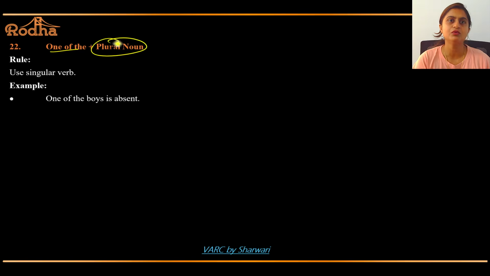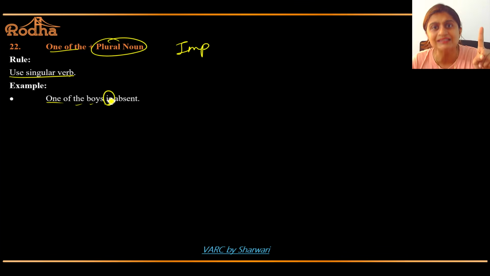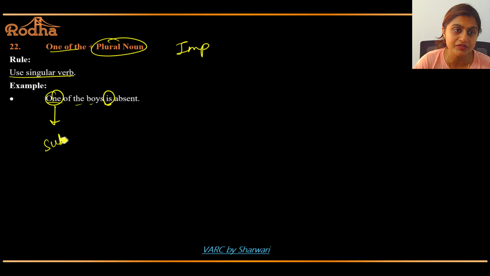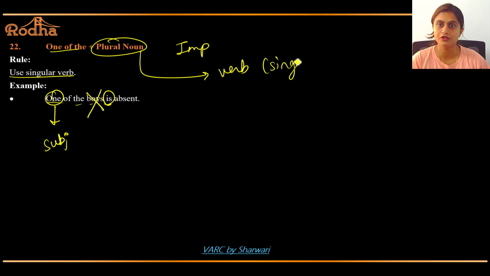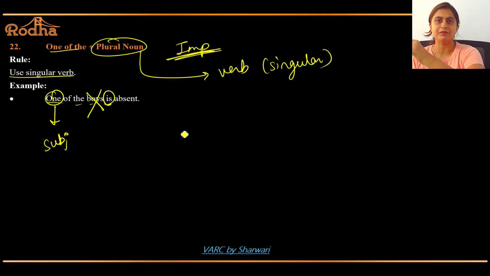One of the plus plural noun. It's a very important rule. Very small but important. Use singular verb. One of the boys is. Because your subject is one, not boys. This is the subject, not this. So is. Got it? One of the plus plural, the verb is singular. One of the boys is absent. What we say is boys is plural. No, but the subject is one, not boys. Okay.